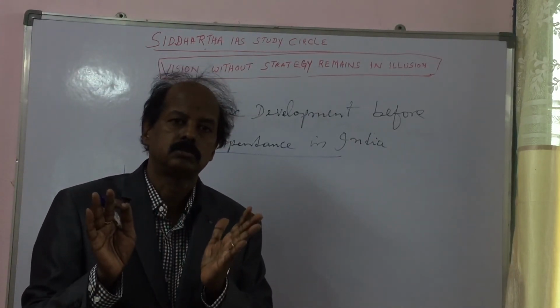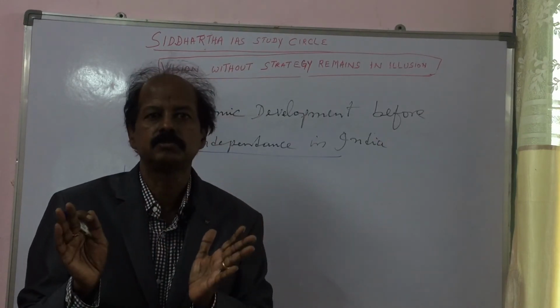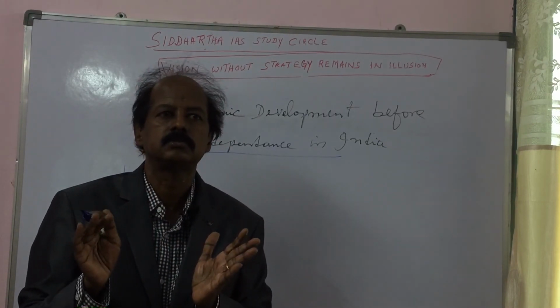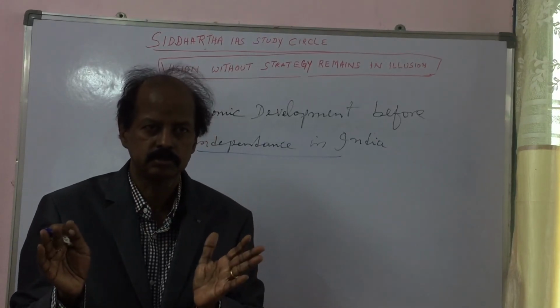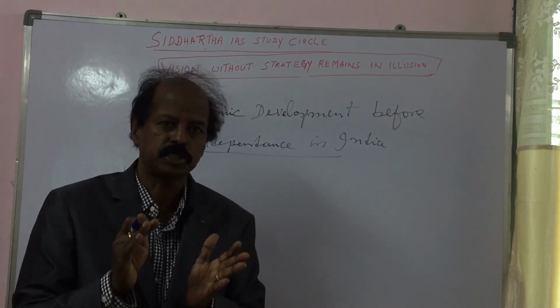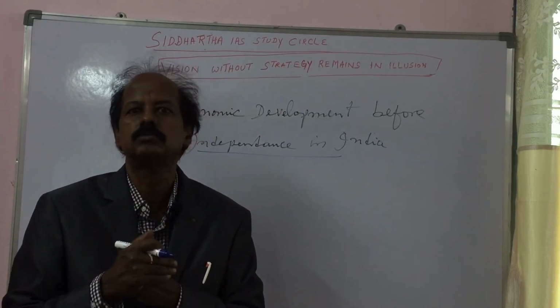On the whole, before independence, in all sectors, production and productivity was very low.